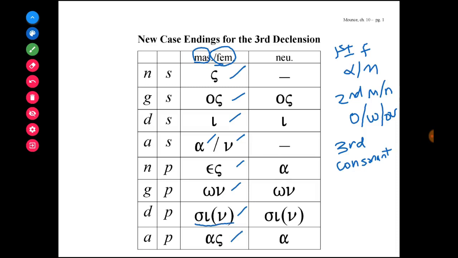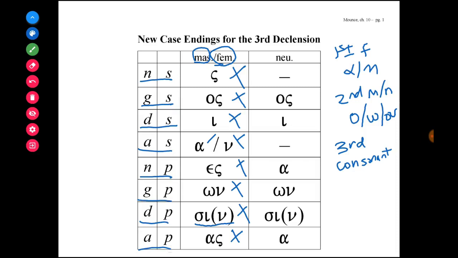So let's go over again the masculine and feminine case endings that you'll learn. It's sigma, os, i, alpha or n, es, on, si or sin, and as. And so these are, in fact, the nominative singular, the genitive singular, dative singular, accusative singular, the nominative plural, genitive plural, dative plural, and accusative plural endings.